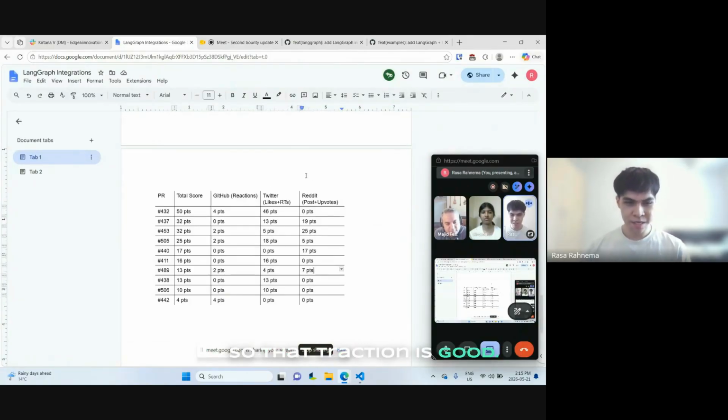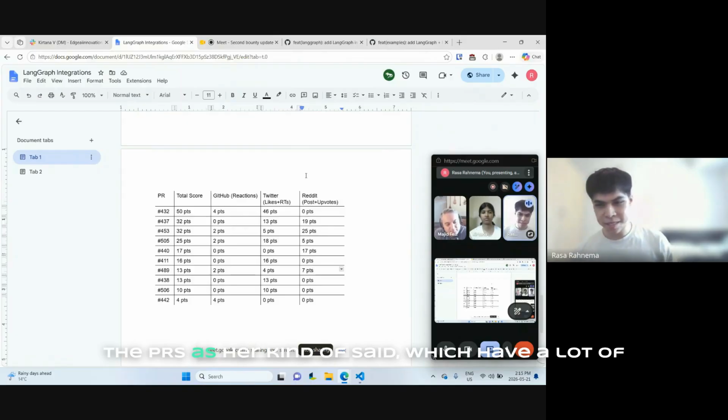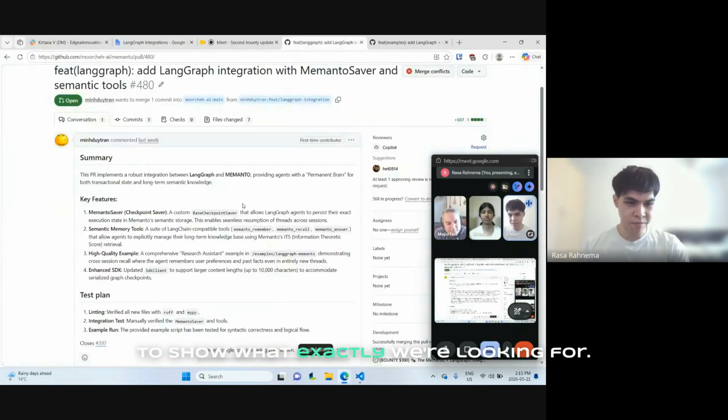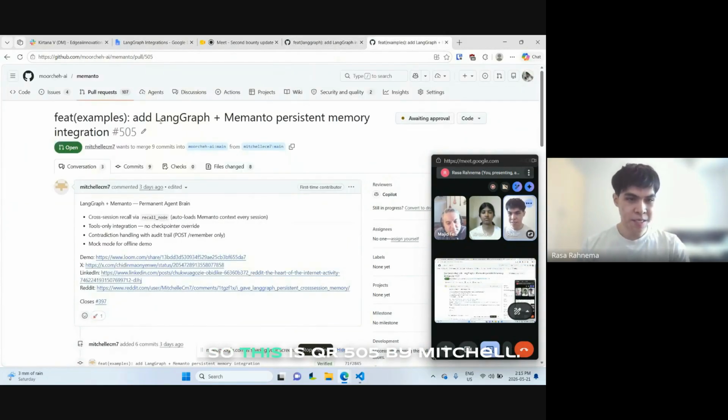So that traction is good. The PRs, as Cortana said, which have a lot of social traction, will be looked at more thoroughly, but I'm just going to pick out a couple of PRs which we think are very good, just to show what exactly we're looking for. So this is PR 505 by Mitchell.